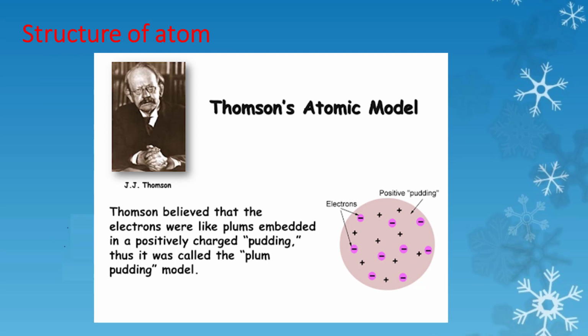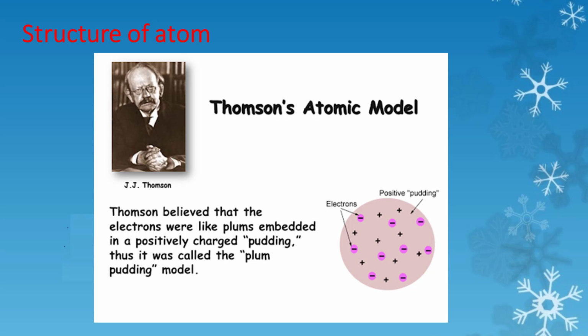Dalton's theory had explained that mass is distributed uniformly in atom. J. Thomson experimented that negatively charged particles are inside an atom having a mass 1800 times less than a hydrogen atom.